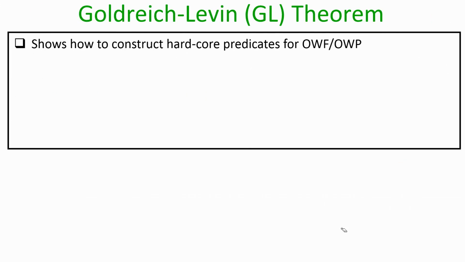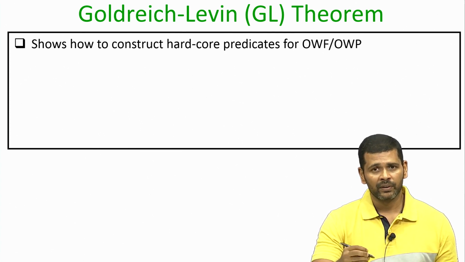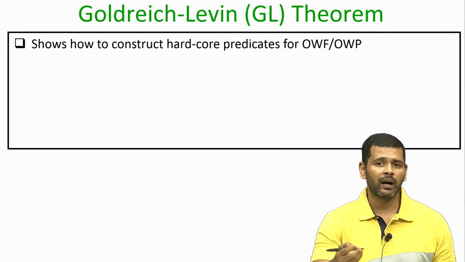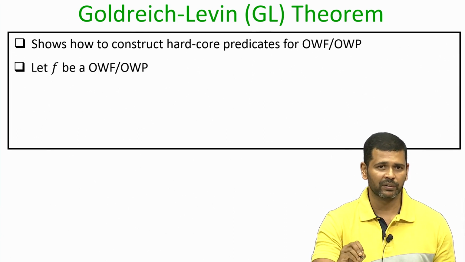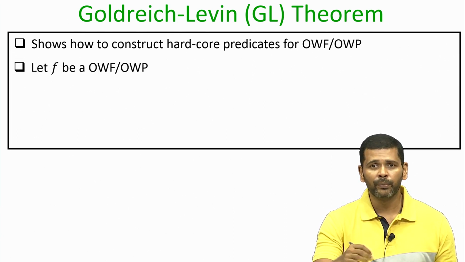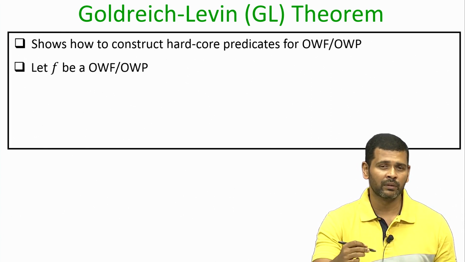So, now the question is if we are given a candidate one way function or a one way permutation, does there exist an associated hardcore predicate or not? And it turns out that, interestingly, the answer is yes, and that is because of a very fundamental theorem in cryptography, which is also called the Goldreich-Levin theorem. The Goldreich-Levin theorem basically shows you how to construct a hardcore predicate associated with any given one way function or any given one way permutation. So, we will not be going into the proof of the Goldreich-Levin theorem, we will just roughly see the theorem statement and the intuition of the security.